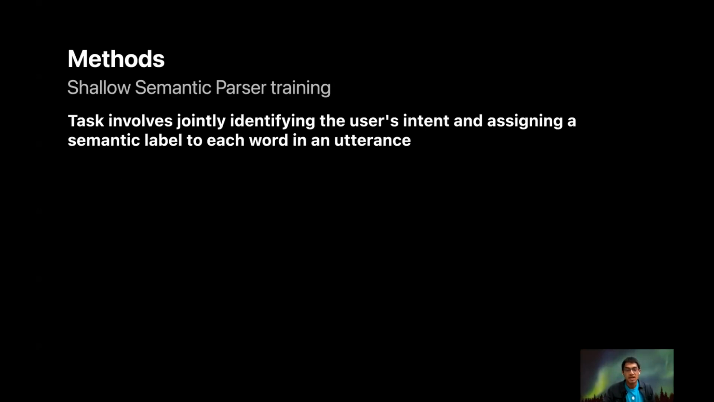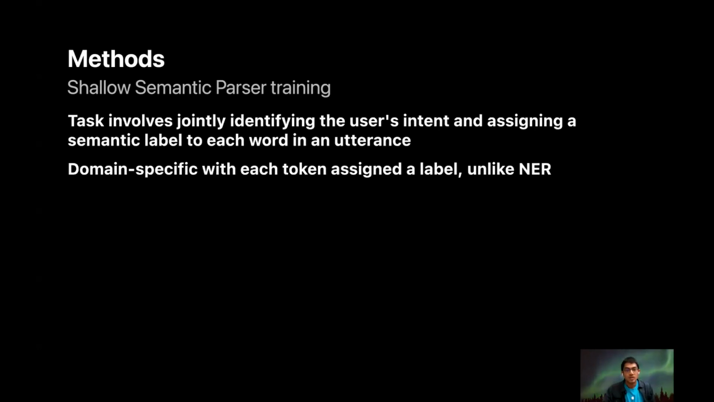The shallow semantic parsing task involves jointly identifying the user's intent and assigning a semantic label to each word in an utterance. For example, in the movie Play Moana, the model identifies the user intent as play, tags movie as the type of the entity to be played, and tags Moana as the name of the movie.